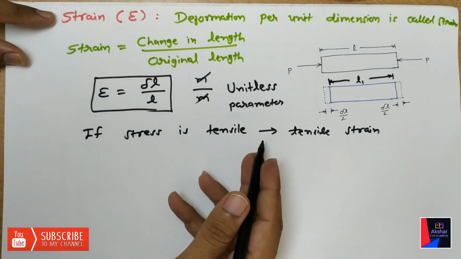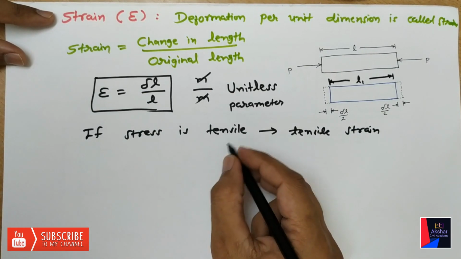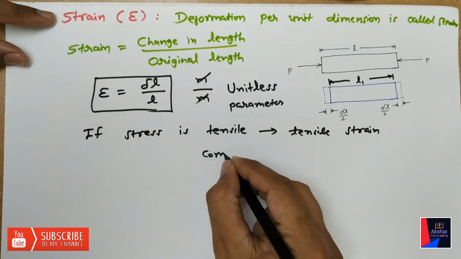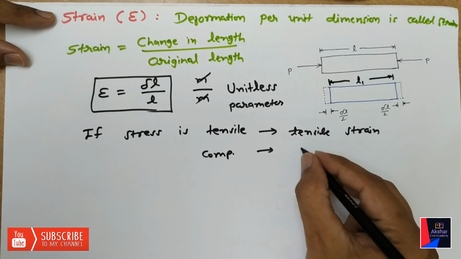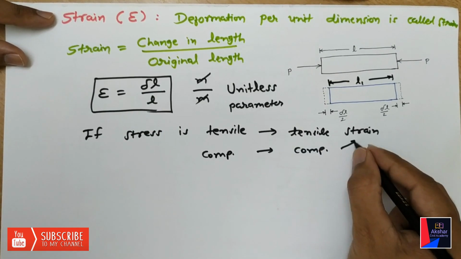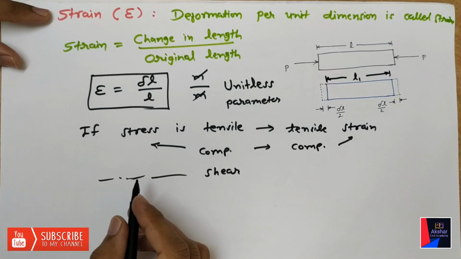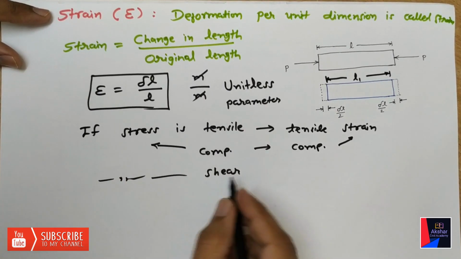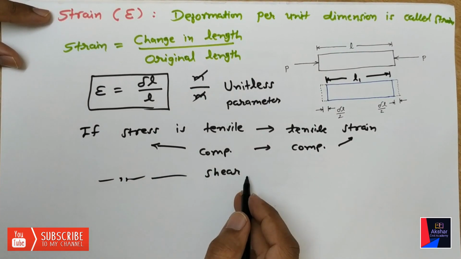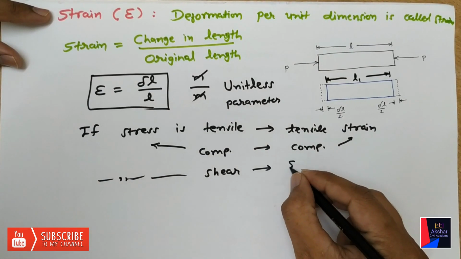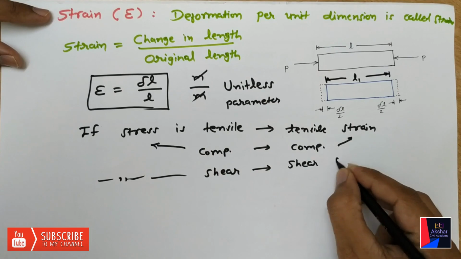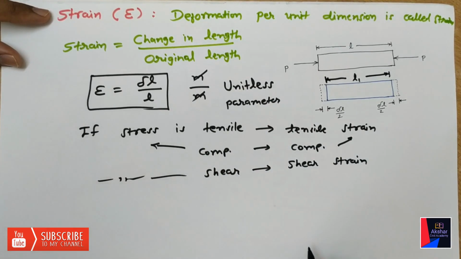If the stress is compressive, then the corresponding strain will also be compressive strain. If the stress is shear stress, then the corresponding strain will also be shear strain.